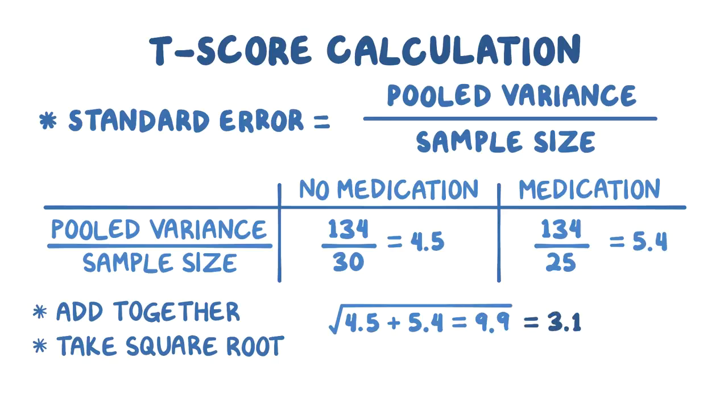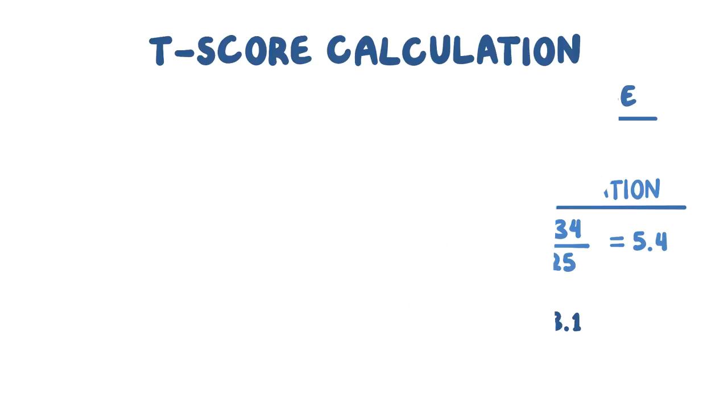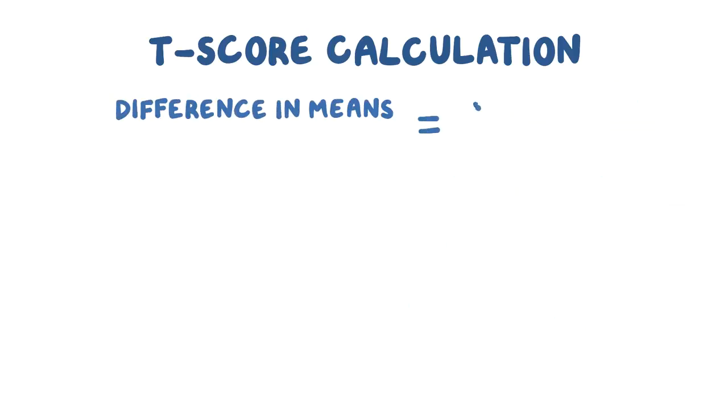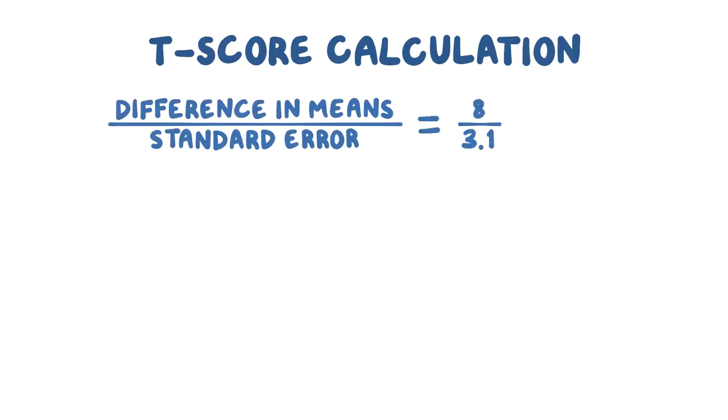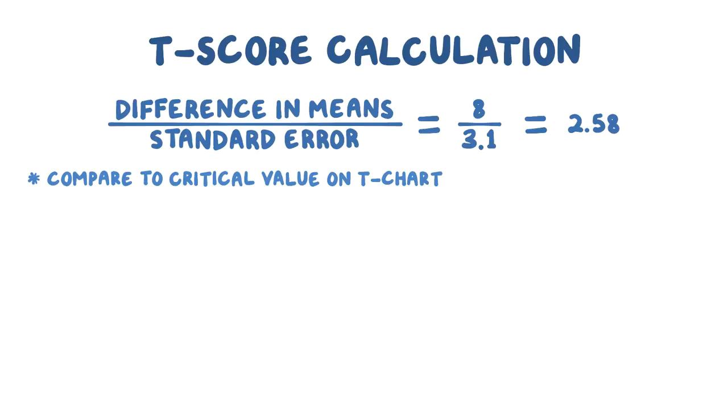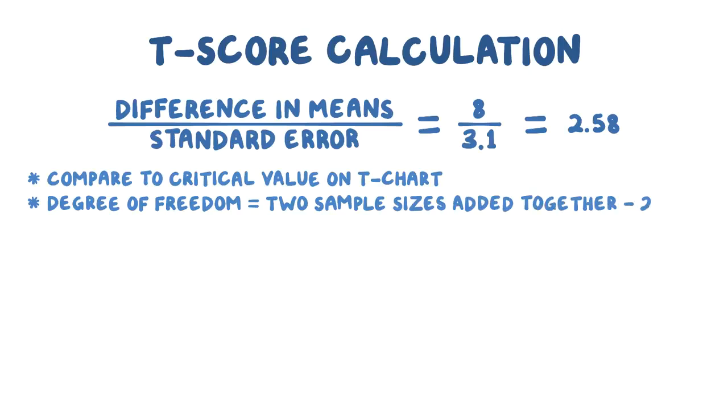That's the standard error. To find the t-score, we divide the difference in means between the two groups, 8, by the standard error, 3.1, which equals 2.58. Again, we have to compare the t-score to the critical value found on the t-chart. For groups with equal variance, the degrees of freedom is calculated by adding the two sample sizes together and subtracting 2. So 25 plus 30 is 55, minus 2 is 53.